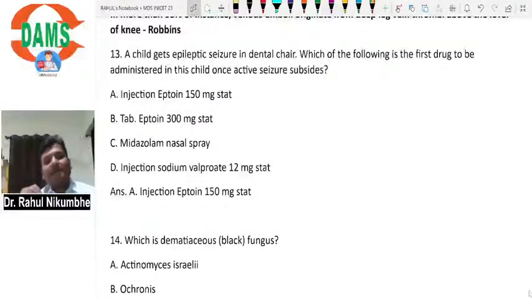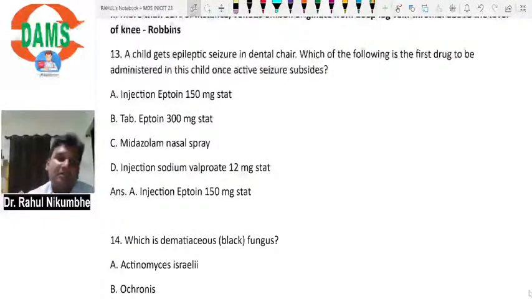Midazolam nasal spray can be used in children, but if both options are available and the patient is in a clinic where IV access is possible, the intravenous drug is more effective than the nasal spray. Before dental or normal medical procedures, we keep one intravenous line just for emergency.